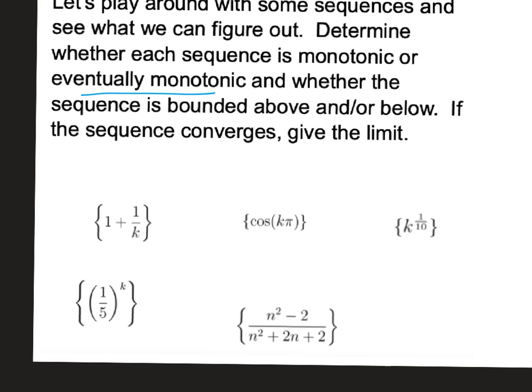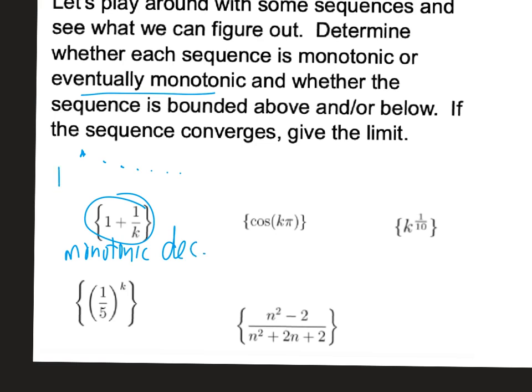are we going to continually increase or continually decrease, or are we going to have something else going on? If we think about this one, if k is 1, it'll be 2. And then if k is 2, it'll be 1.5, 1 1/3, 1 1/4. So yes, that's going to be monotonic, and it's decreasing, so monotonically decreasing.